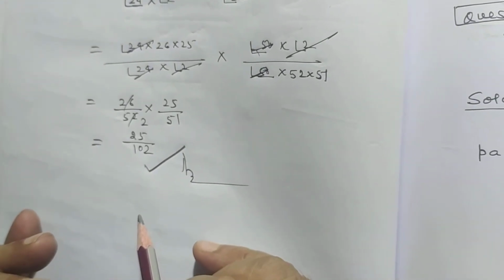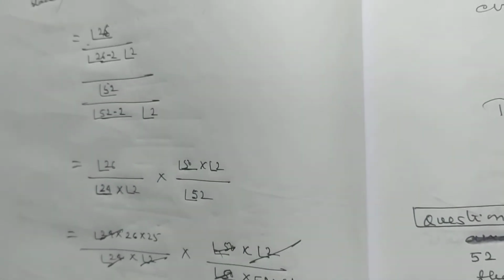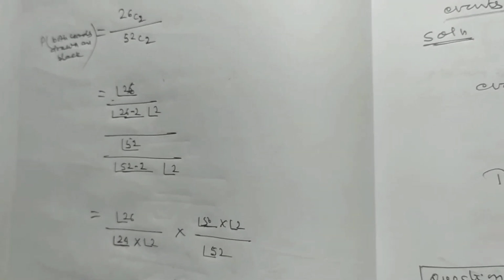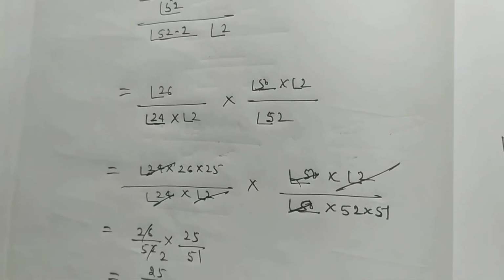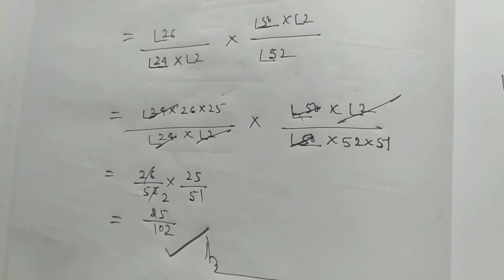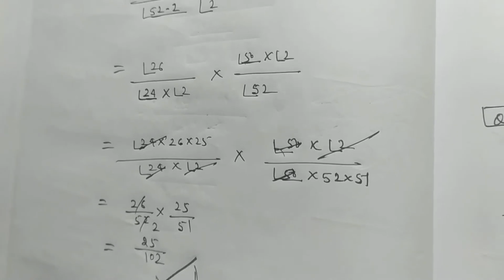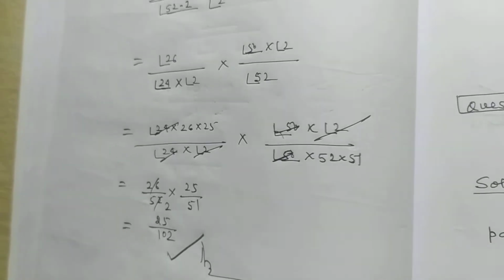So my dear students, you must solve this problem in two ways, using the formula and without using the formula. Try to understand the problem to solve it in both ways.